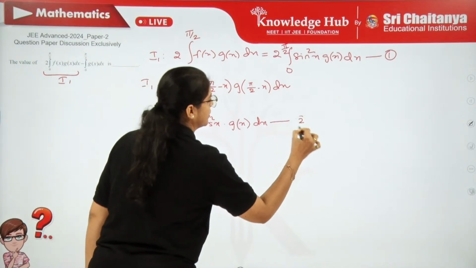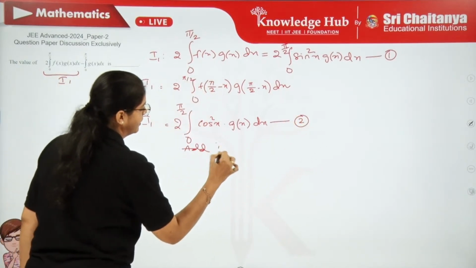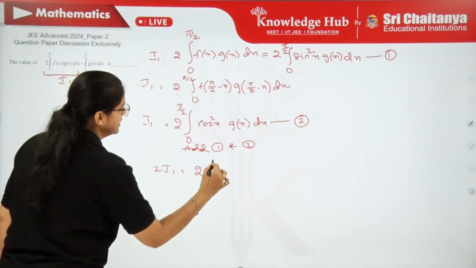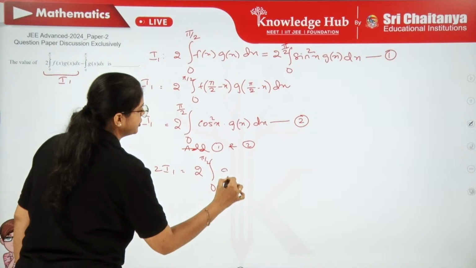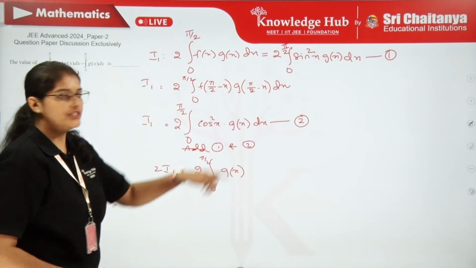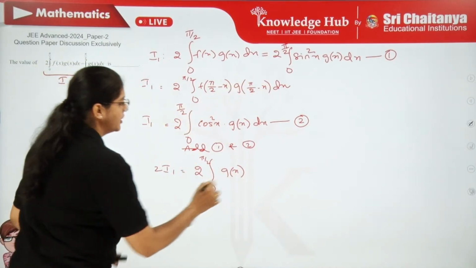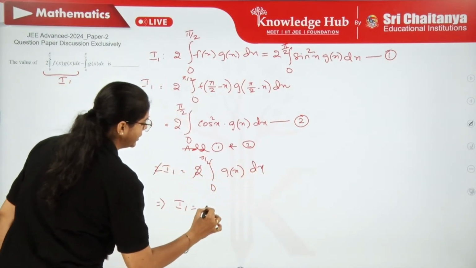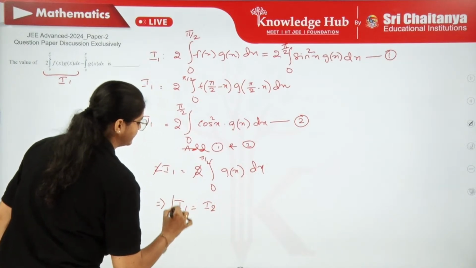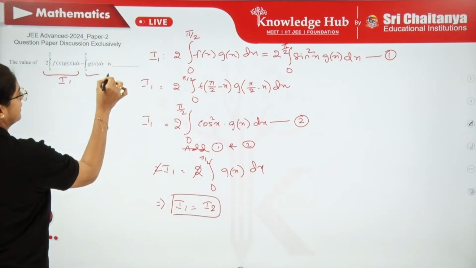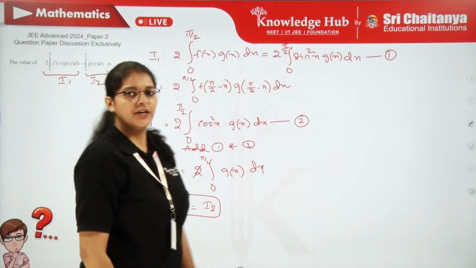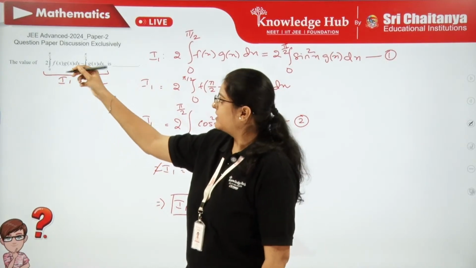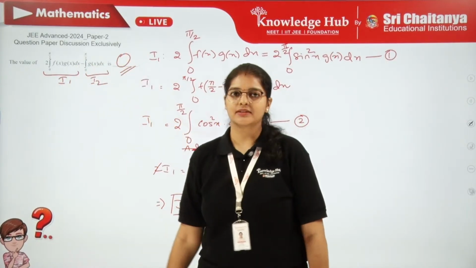And this is also the same I1, let me take it as 2. If you add these 1 and 2, what are you getting? 2I1 equals 2 times the integral from 0 to π/2. You can take g(x) common. The rest of the thing is sin²x plus cos²x, which is 1. So finally we end up with I1 equal to I2. In between there is a minus sign, so obviously the answer is going to be 0.